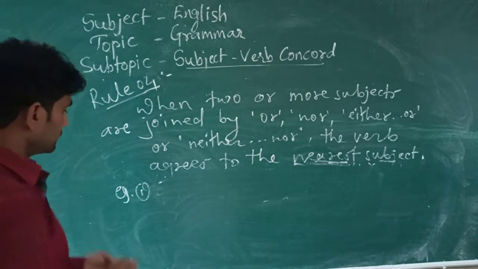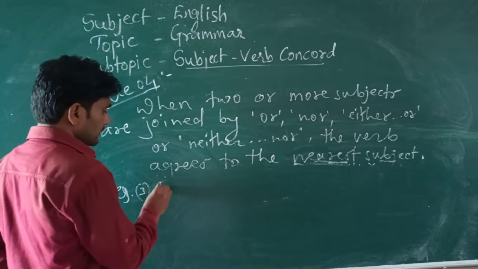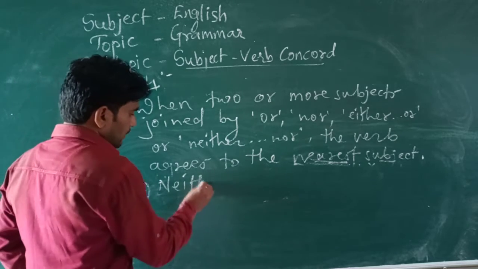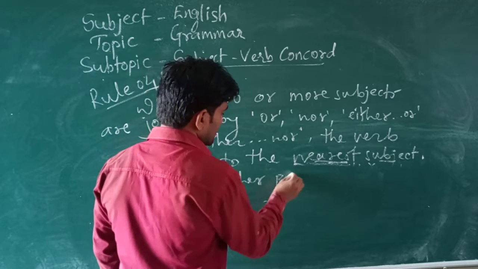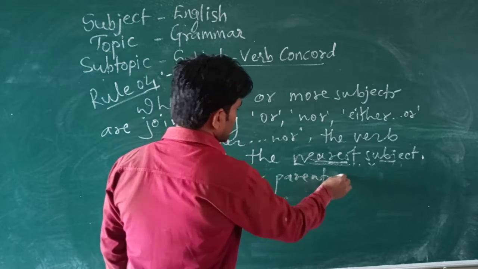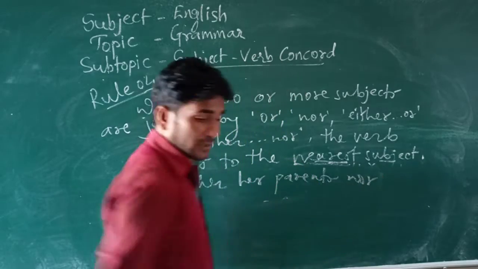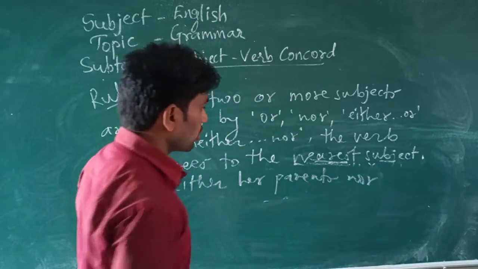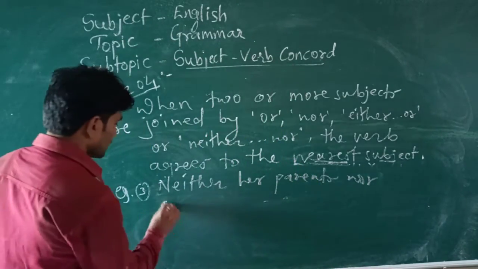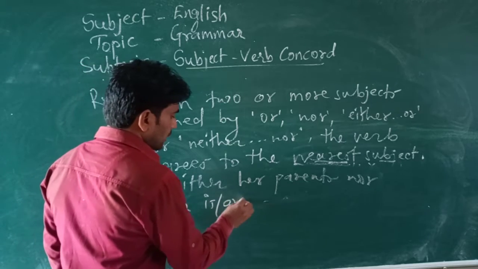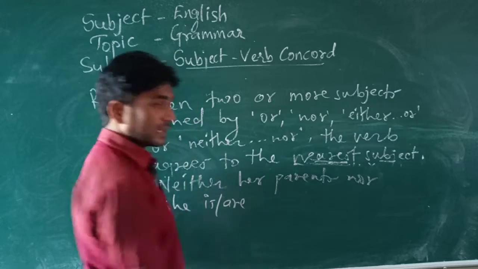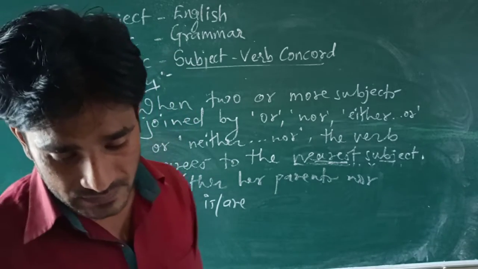Third one example. Neither her parents nor she is or are mistaken.